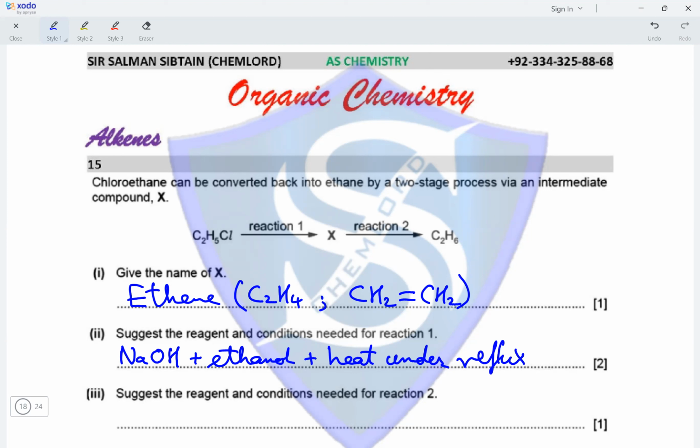Suggest the reagent and conditions needed for reaction 2. So reaction 2 is basically hydrogenation. So hydrogen is being added, so the reagent required is hydrogen gas, and the catalyst needed is either nickel or platinum. One of these will do, and the temperature requirement for this reaction is in the range of 150 to 200 degrees Celsius.